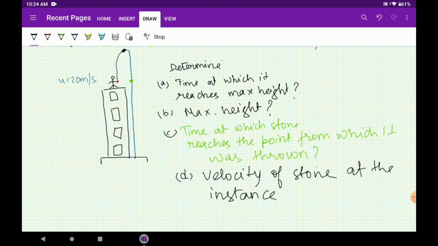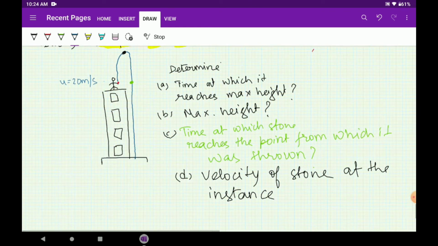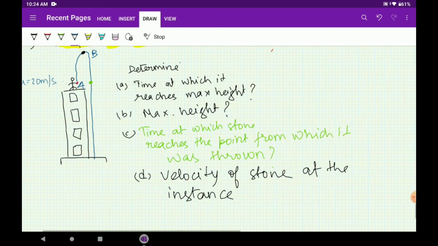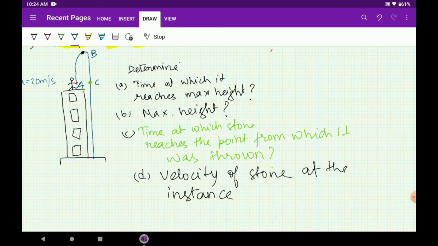Let's rename the points first, it will be easier then. Let this point be A. This will be B. This will be C. This is A. This is B. This is C.